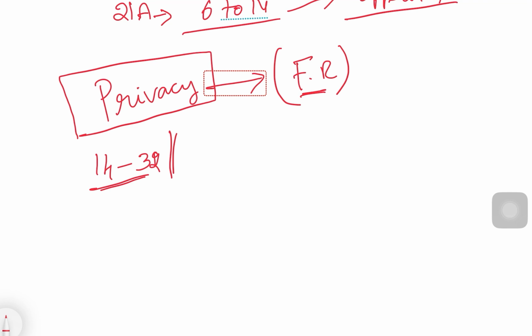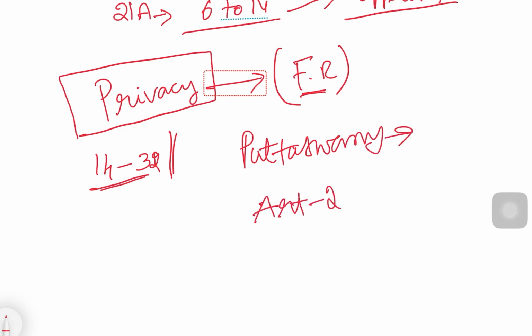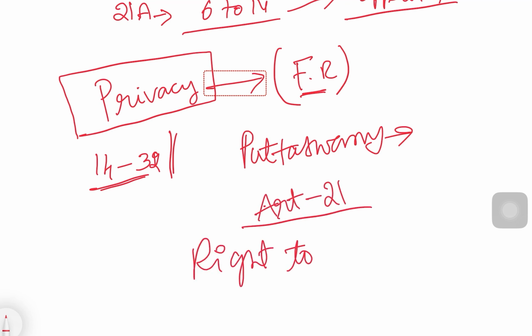But on this issue, several judgments have recognized right to privacy, but only in the Puttaswamy Judgement it was explicitly recognized under Article 21. Article 21 is right to life. Under Article 21, it was explicitly recognized.